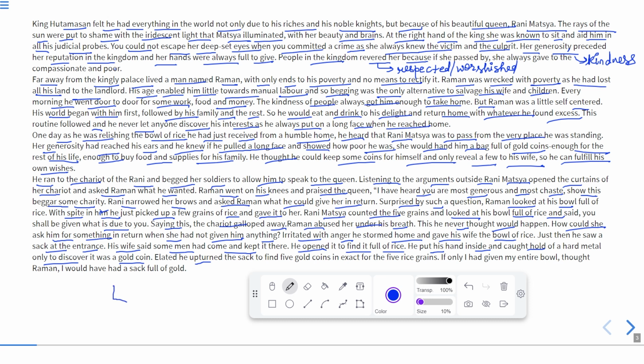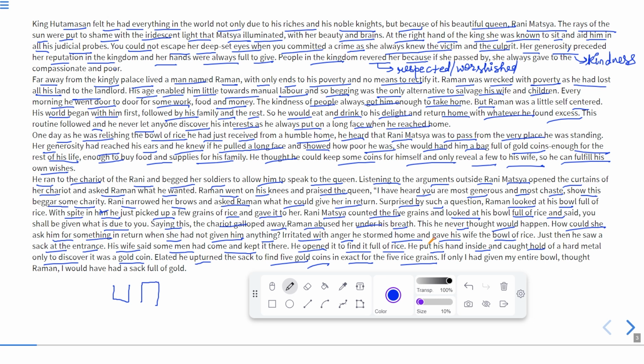For example, if the sack is like this, upturned means opening it towards the floor and emptying the entire sack, to find 5 gold coins. Only 5 gold coins, exact for the 5 rice grains, because he gave only 5 rice grains.